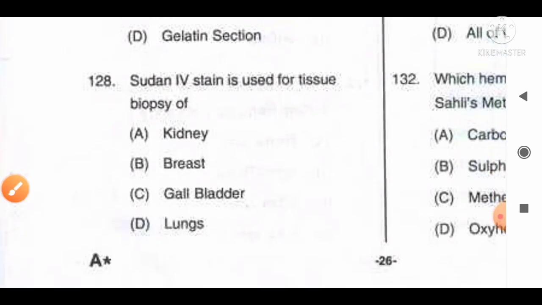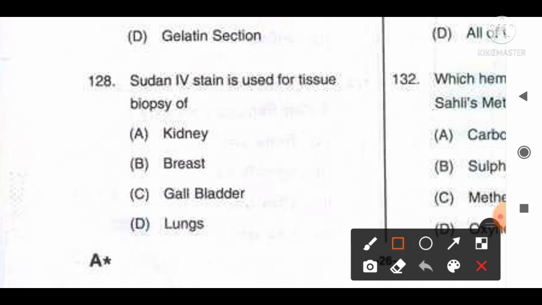Move to the next question, number 128. Sudan IV stain is used for tissue biopsy of option A, kidney, B, breast, C, gallbladder, D, lungs. The fact available regarding this question is that Sudan IV, also known as scarlet red, is used to stain triglycerides, lipids and lipoproteins present in the cells and tissue, especially in breast. So from the given information we can say option B, breast, is the correct answer for which Sudan IV stain is used.